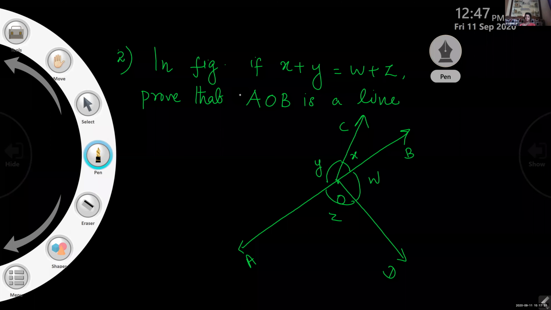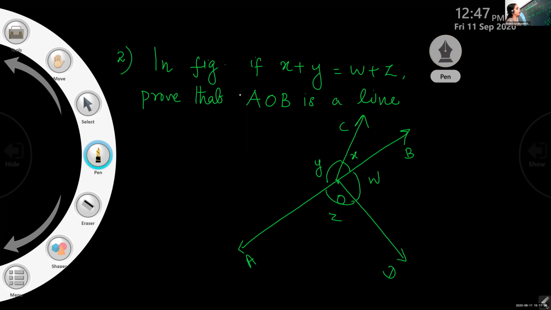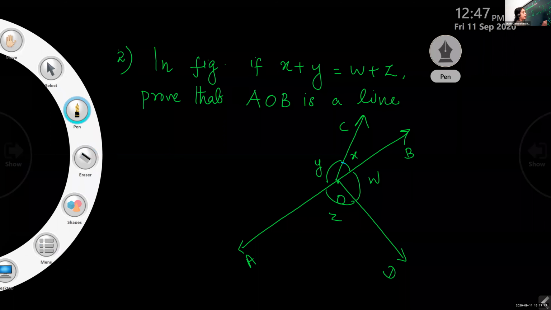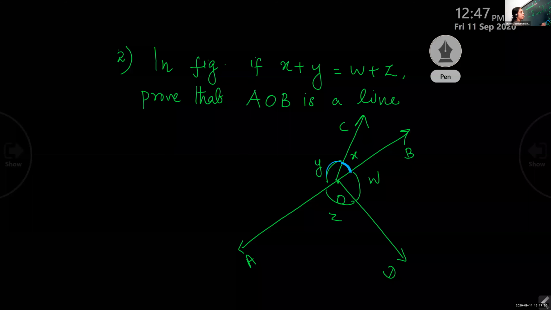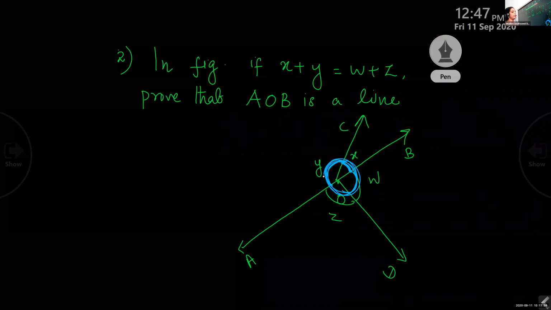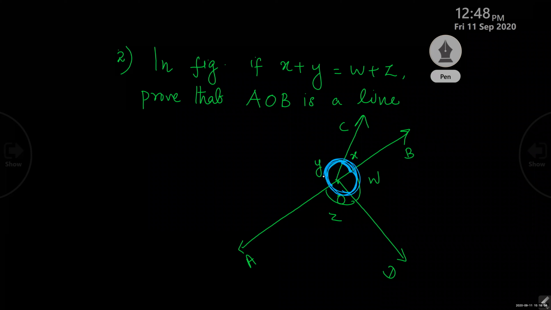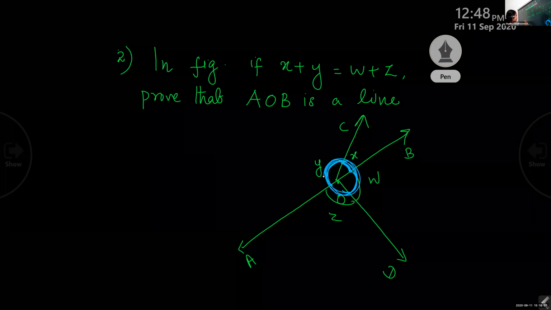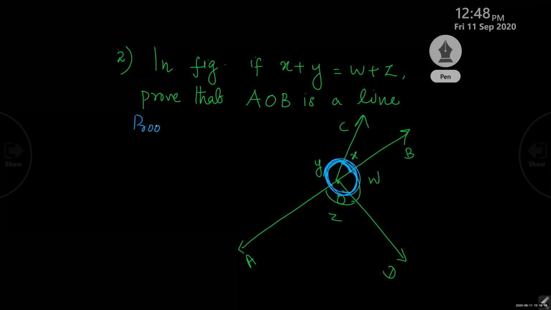Yes, children, listen to me now. It is given that in the figure x plus y equal to w plus z. Prove that AOB is a line. Now look at these angles. What can you tell about these angles? x plus y plus w plus z. When you add all these four angles, can you tell the sum? Ma'am, 360 degrees. So from there we start our proof.